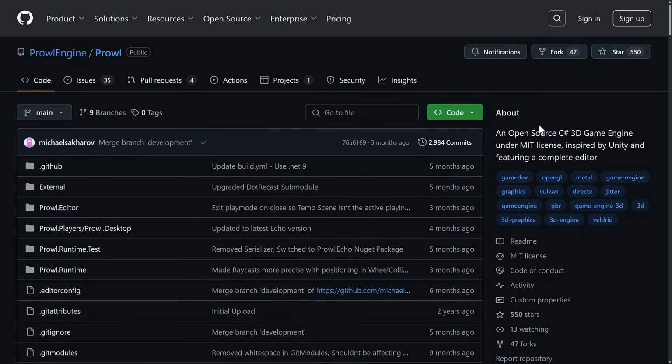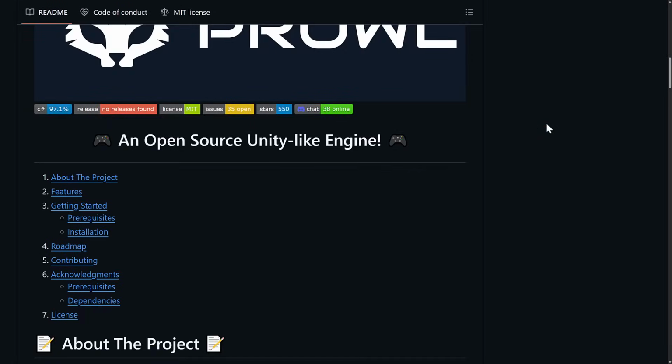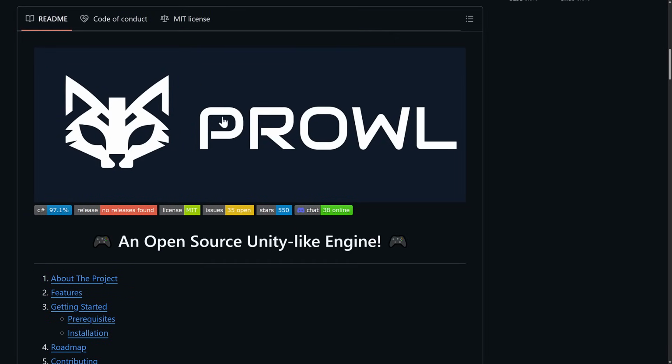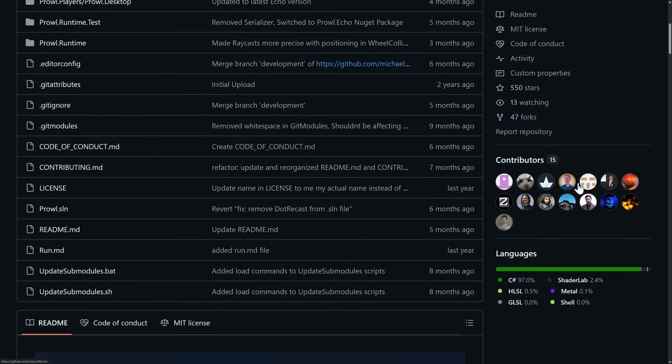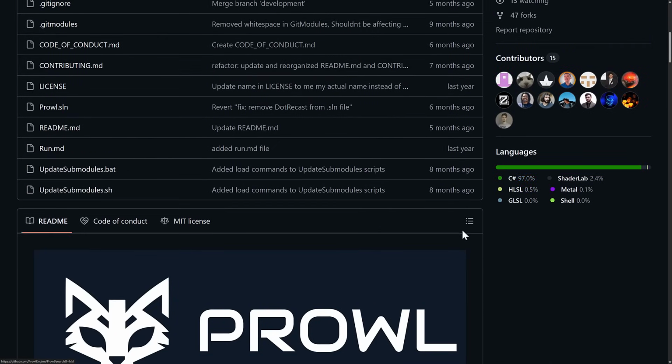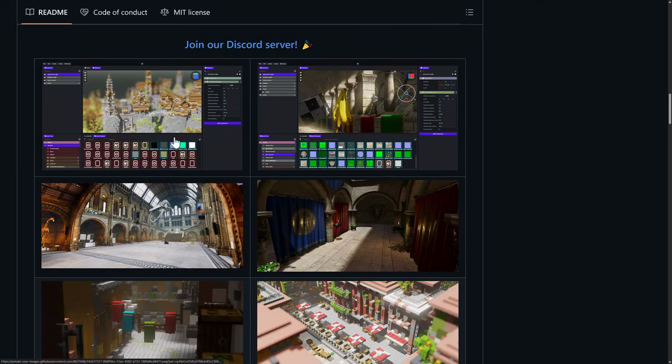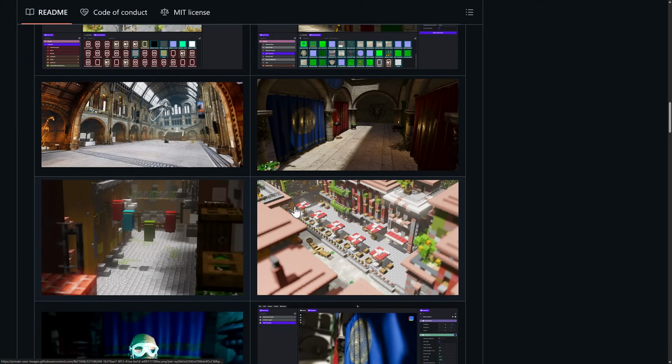Now, another one we've got, and this one I've actually just got exposed to, a recommendation from a fellow mod on the Gamefromscratch Discord server, which, by the way, I would highly recommend you check out. This one is Prowl, and I know pretty much nothing about Prowl, so I'm going to have to check that one out. This is an open source Unity-like game engine for C#, written primarily using C#, and as you can see from the pictures, it actually looks pretty cool.